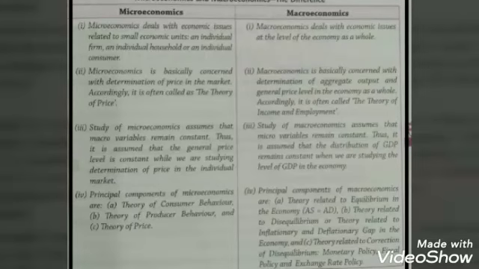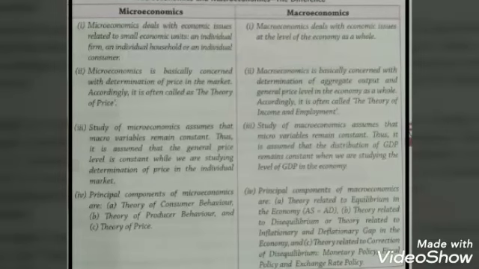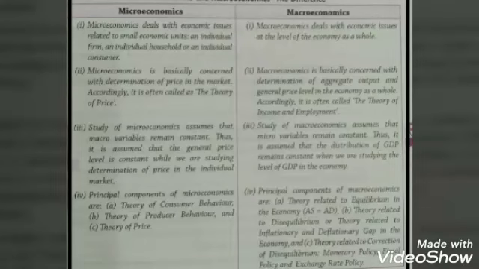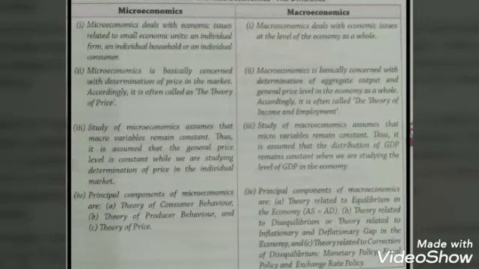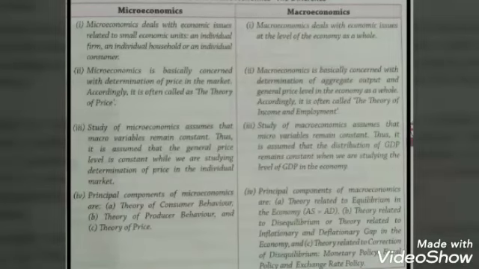Then, the study of microeconomics assumes that the macro variables remain constant. Here we assume that the general price remains constant and then we study the determination of price in the individual market. Whereas macroeconomics assumes that micro variables remain constant. So it is assumed that the distribution of GDP remains constant when we are studying the level of GDP in the economy, meaning how much has been earned.